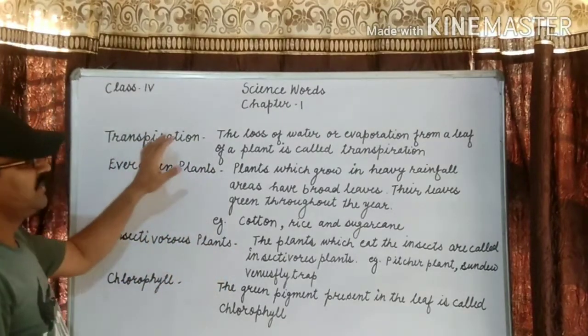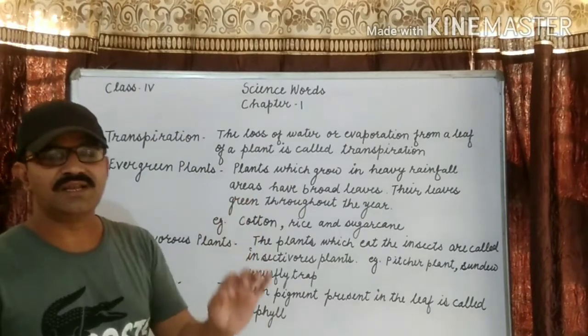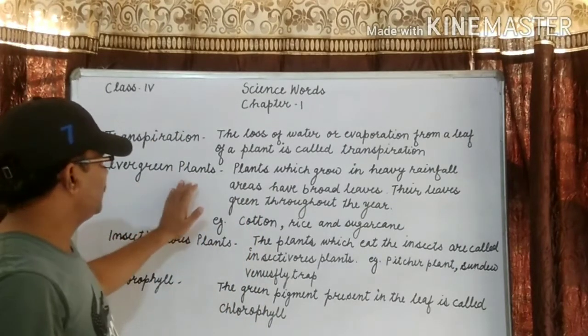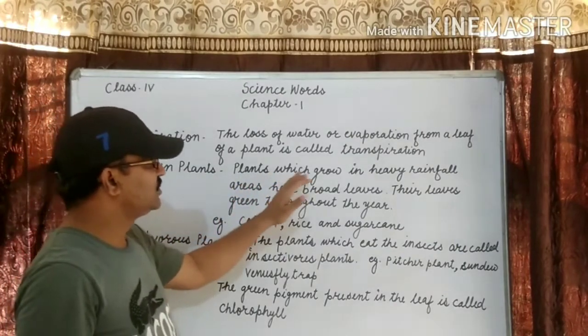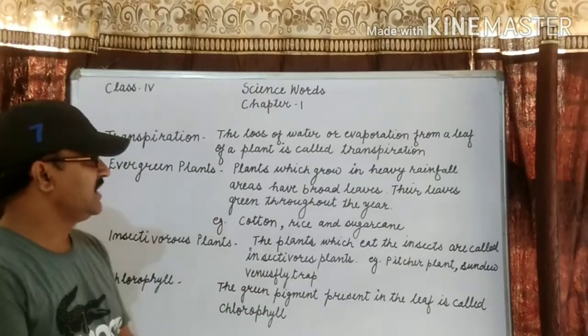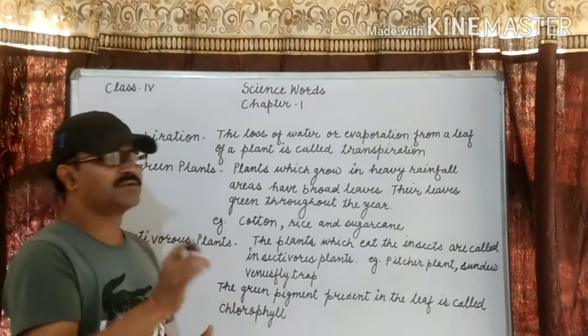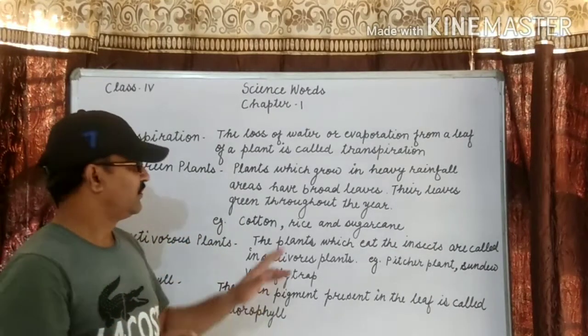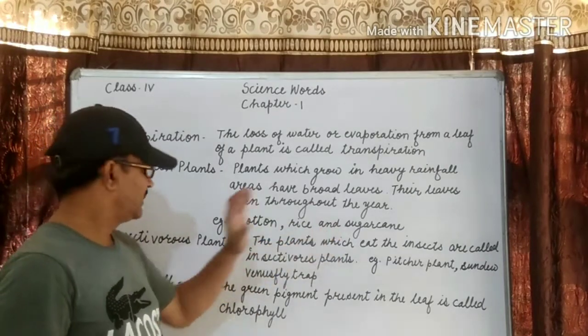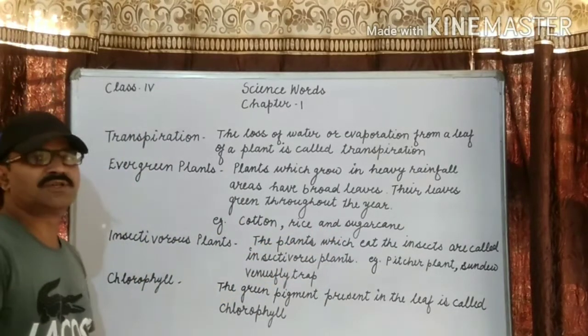Again you repeat. Transpiration: the loss of water from the leaves is called transpiration. Second, evergreen plants: plants which grow in heavy rainfall areas have broad leaves, their leaves stay green throughout the year. For example, cotton, rice and sugarcane. Next is insectivorous plants.